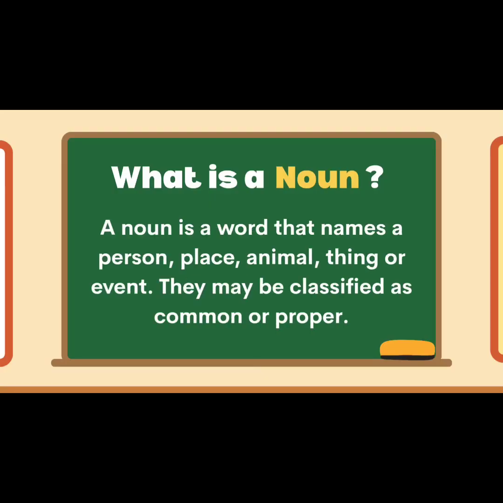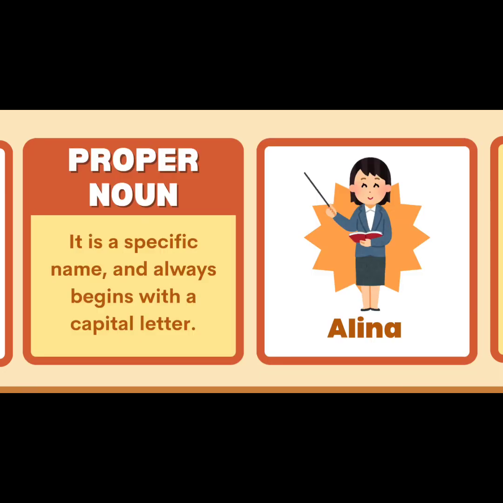First of all, what is a noun? A noun is a word that names a person, place, animal, thing, or event. They may be classified as common or proper. What is a proper noun? It is a specific name and always begins with a capital letter. Examples: Alina, it is a name of a person and it begins with capital letter.